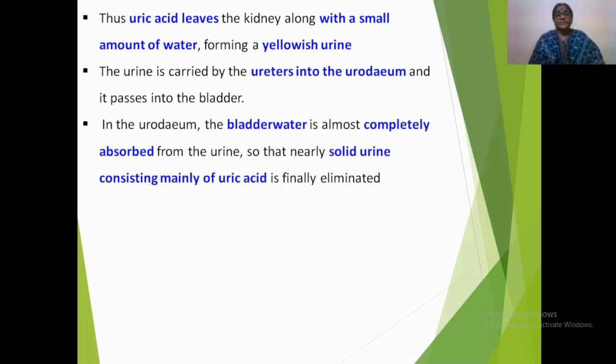In the urodeum and the bladder, water is almost completely absorbed from the urine and thus nearly solid urine consisting mainly of uric acid is finally eliminated outside the body as an excretory product in Calotes.